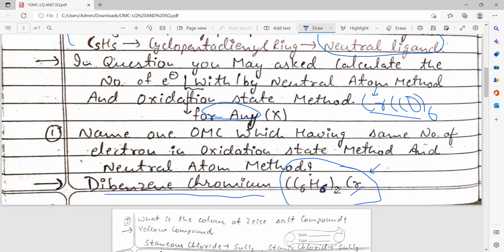Here the 2 indicates that 2 moles of C6H6 are used. So 6 plus 6 plus 6 is 18. So a total of 18 electrons are there, fulfilled.